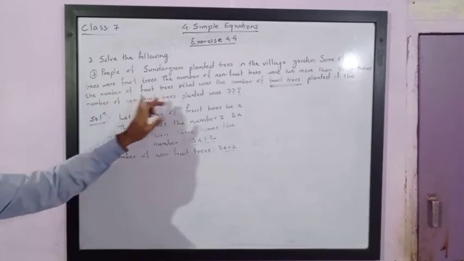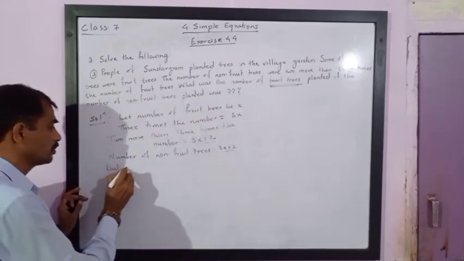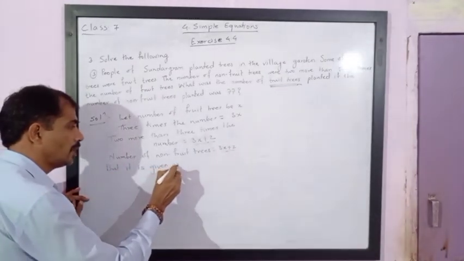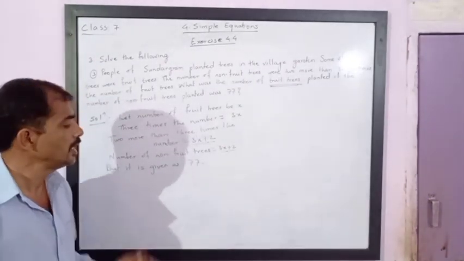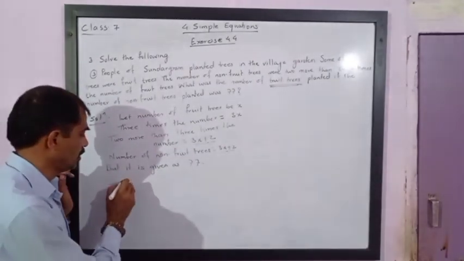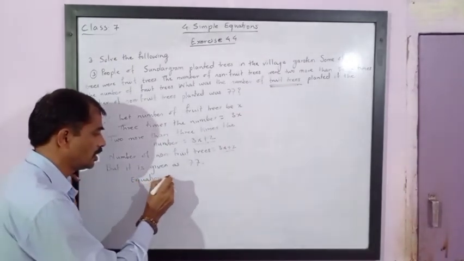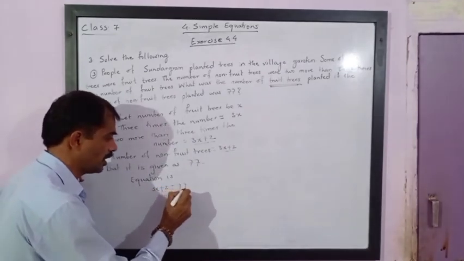The number of non-fruit trees planted was 77. Therefore the equation is 3x plus 2 is equal to 77.